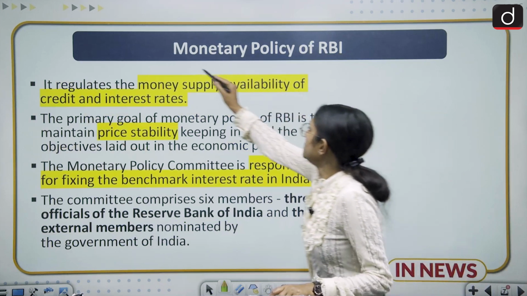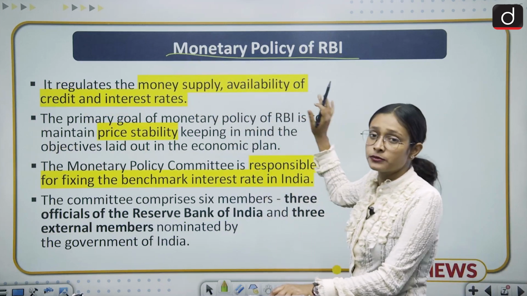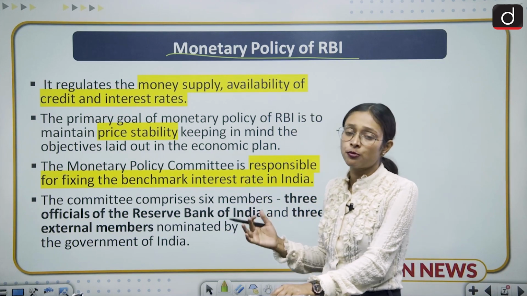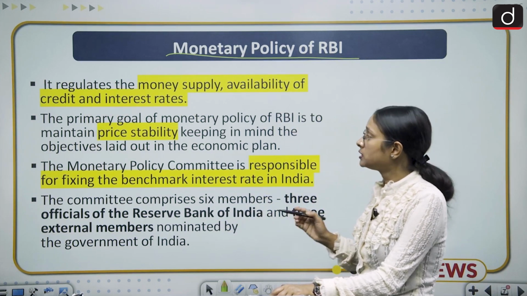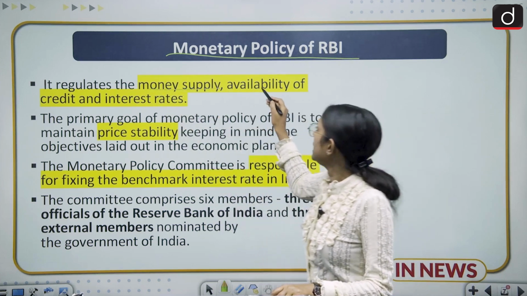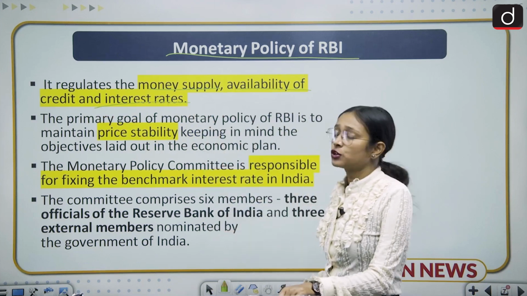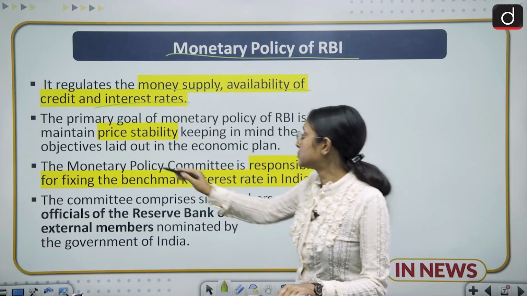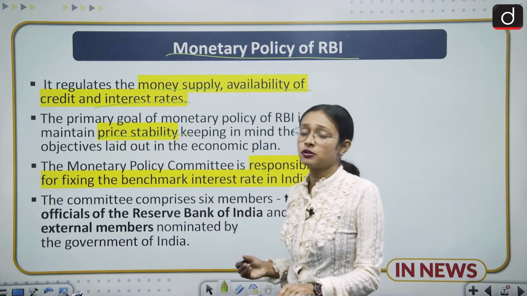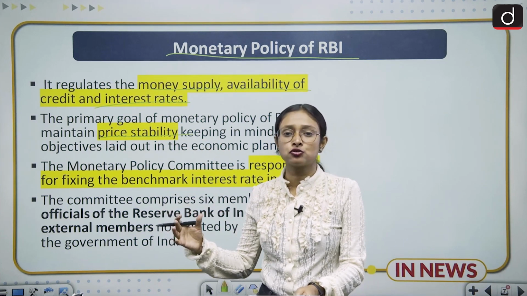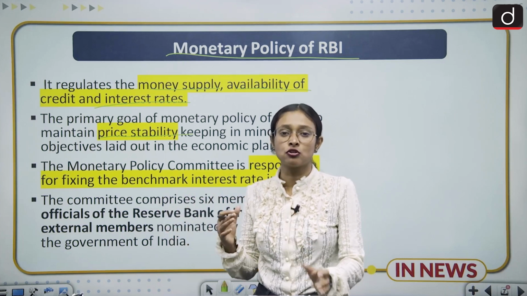the monetary policy of RBI. Most of the questions come from this section, so you have to be careful with it. So what is the monetary policy of the RBI? It regulates money supply, availability of credit and interest rates. And what is its primary goal? Its primary goal is price stability, because many times we see inflation, stagflation, so many things happening in the economic system.